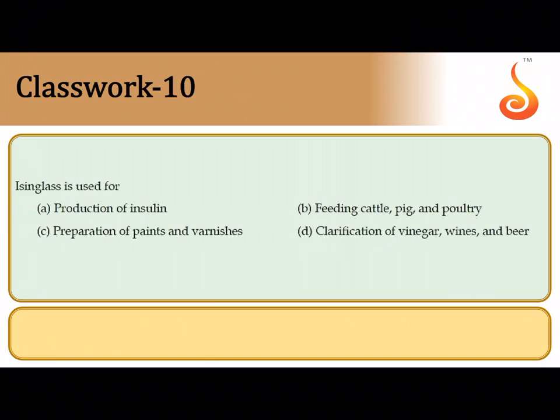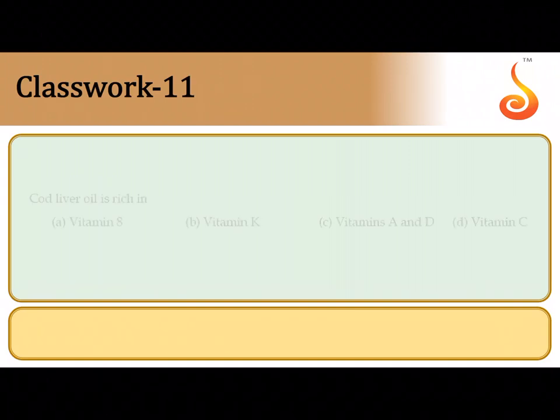10th question, isinglass is actually extracted from the air bladder of fishes. It is used in the clarification of vinegar, wines and beer. So option D is the correct answer.